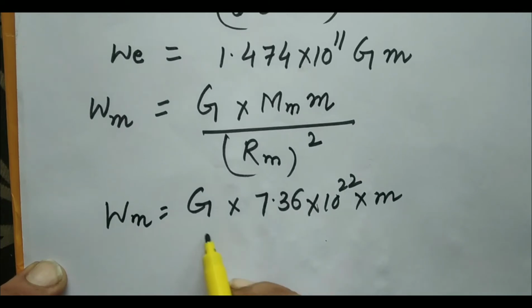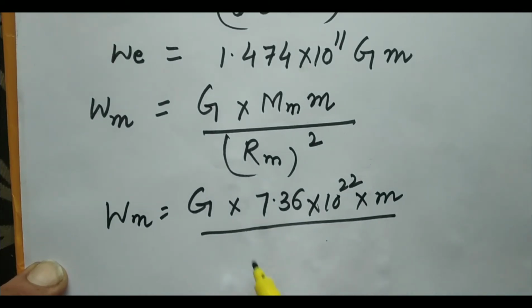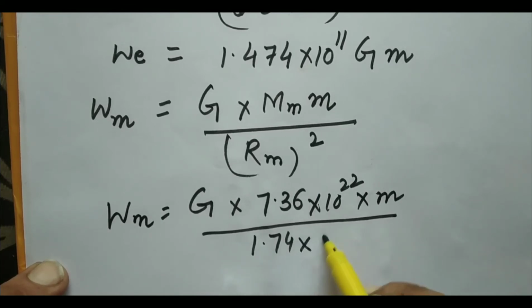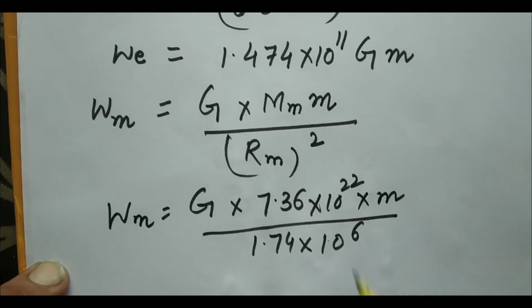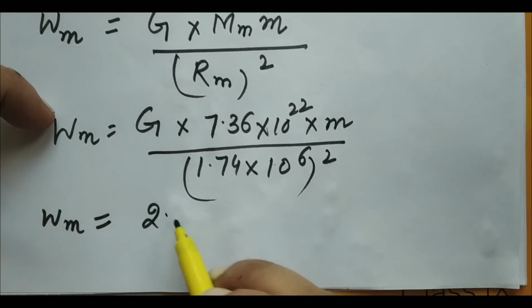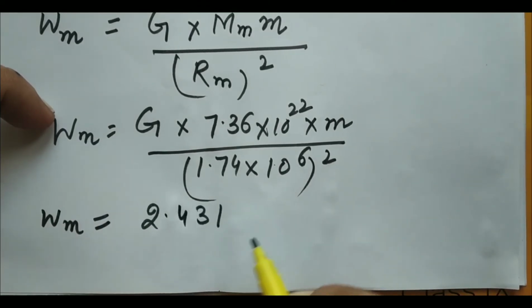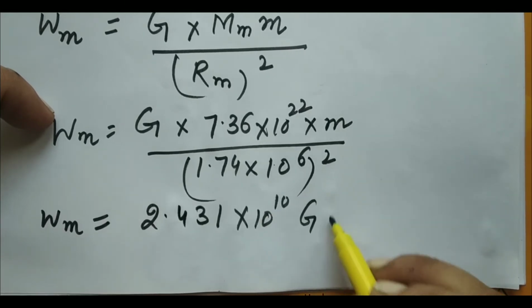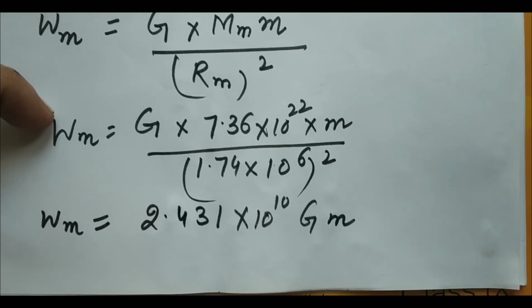can be written in same way by radius of the moon, that is 1.74 into 10 to the power 6 meter square. Okay, the weight on the moon is equal to 2.431 into 10 to the power 10 Gm.